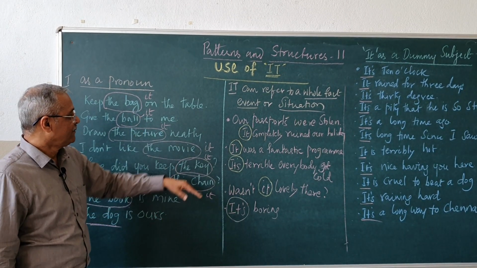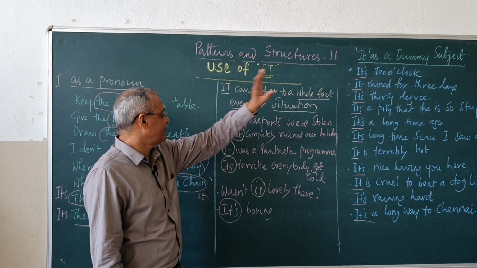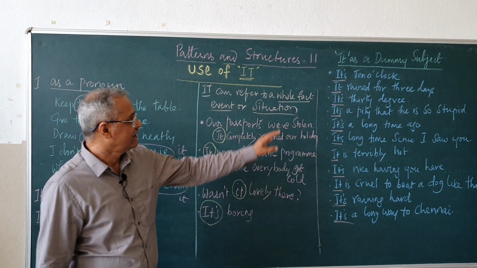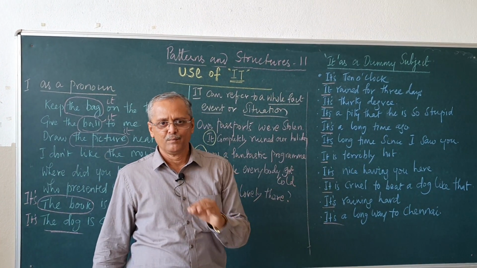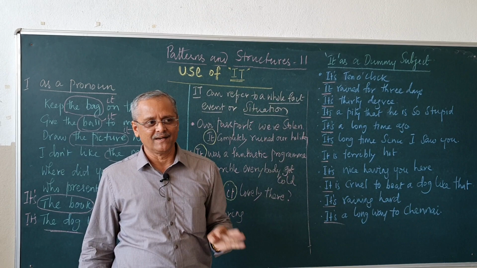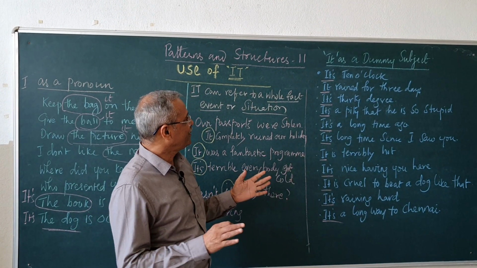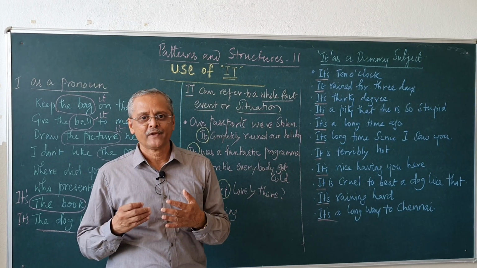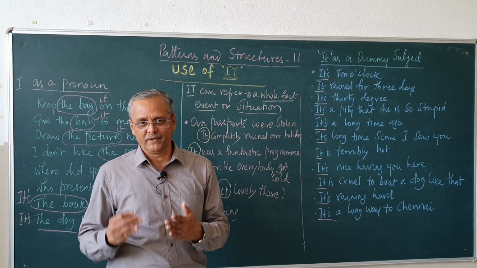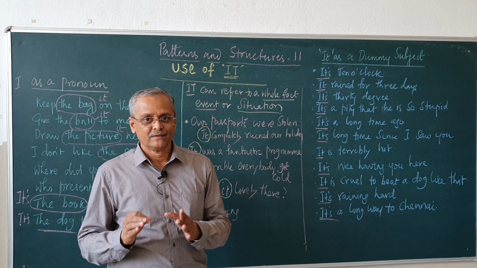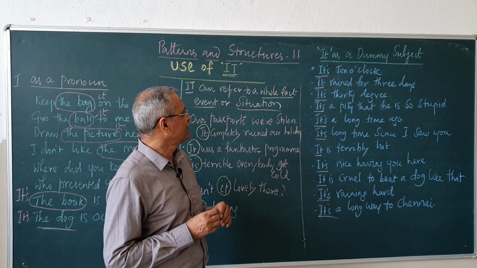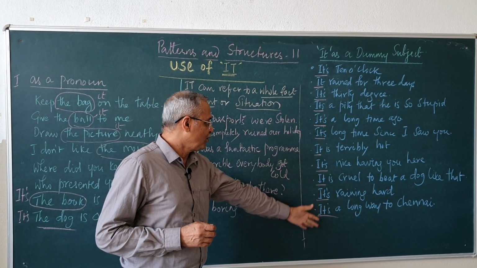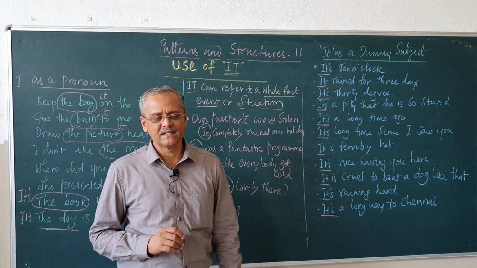Two, it is used to refer to a whole fact, event or situation. Three, it is used as a meaningless or dummy subject. This is a very small video with some very interesting facts, so that you learn to use "it" appropriately and correctly, and you can form more sentences on this.